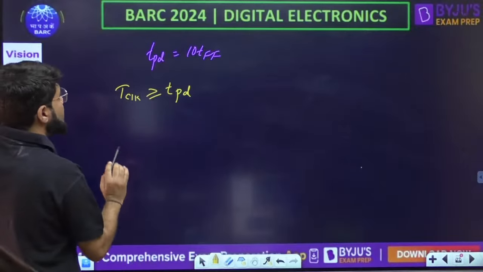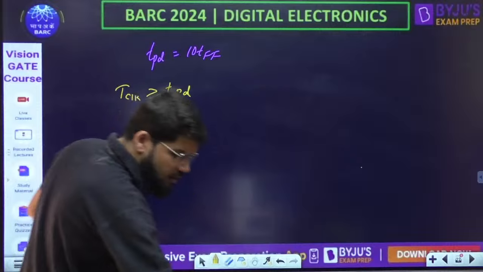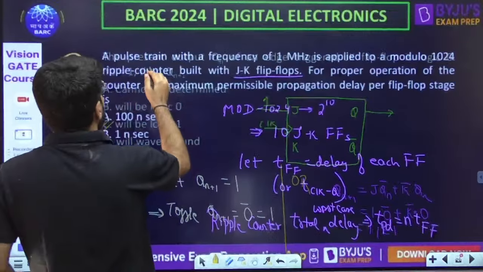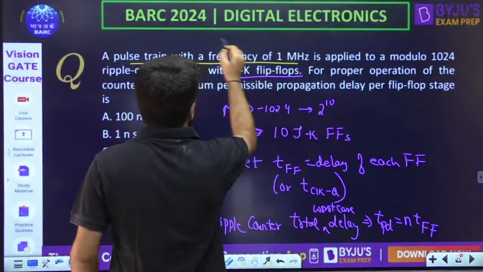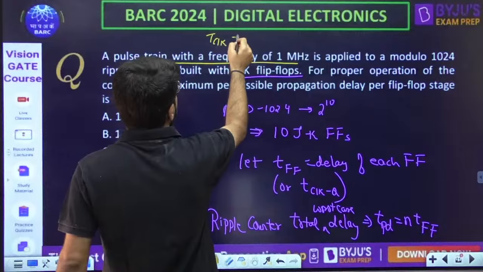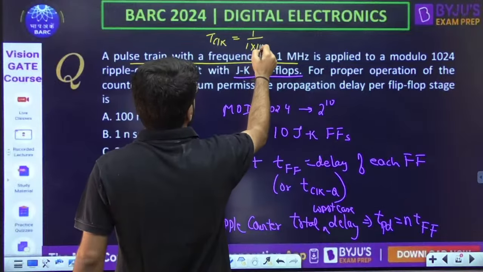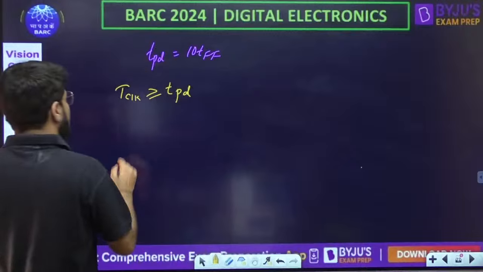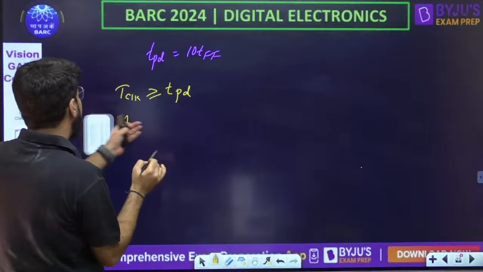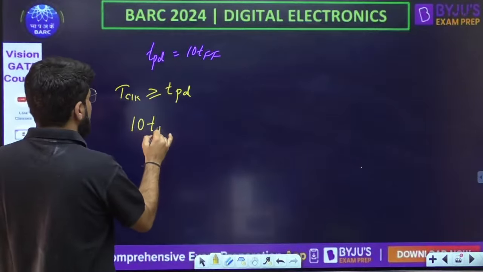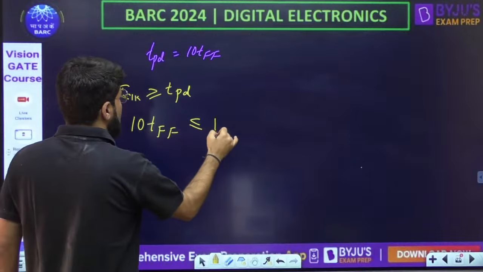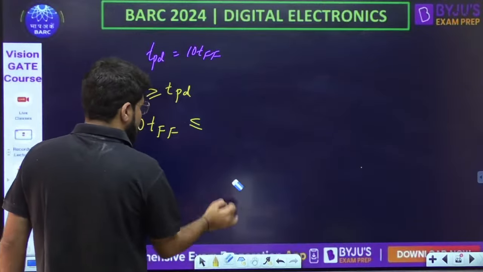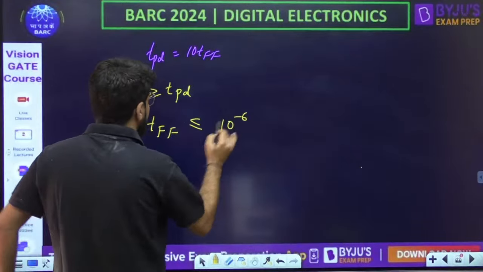So what is the time period of the clock? The frequency is 1 megahertz, so the time period is 1 upon frequency, which is 1 microsecond. TPD, which is 10 TFF, should be less than or equal to 1 microsecond, which is 10 raised to the power minus 6.